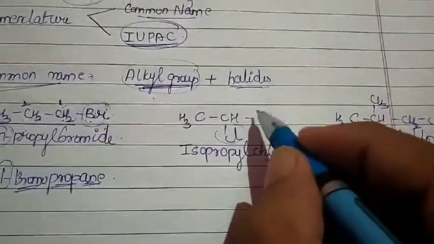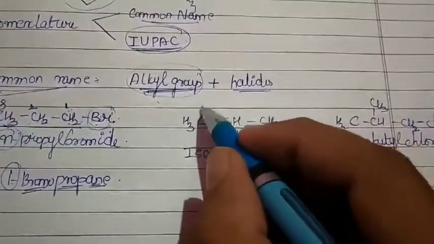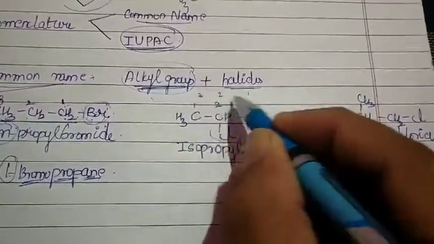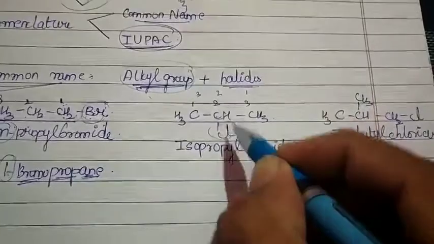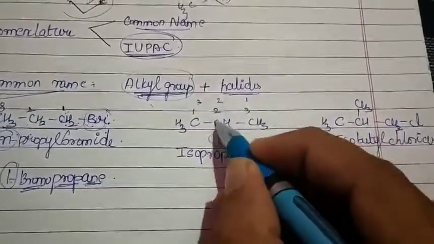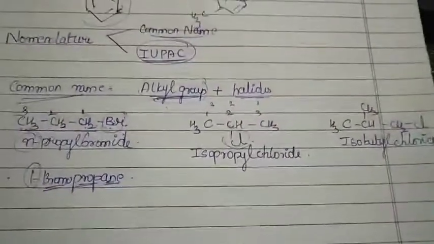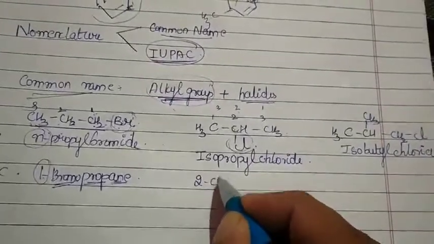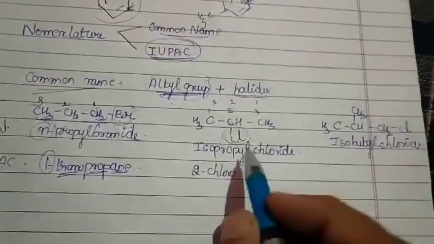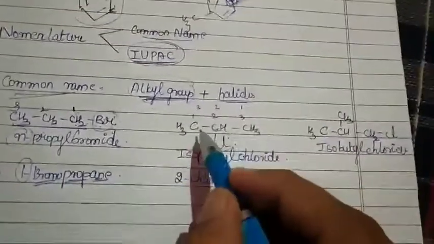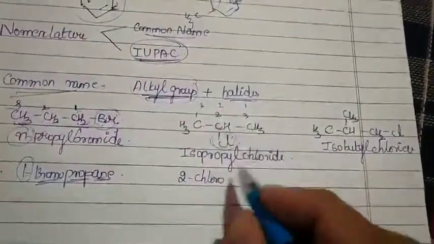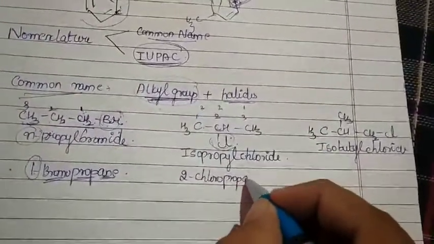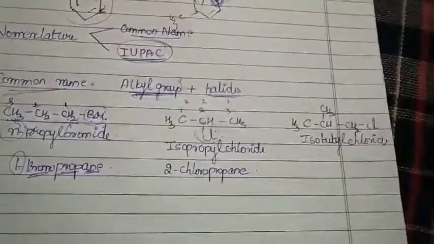Okay. So I can number in either way. Here also I can number as 1, 2, 3, or I can also number as 1, 2, 3. In both cases, the carbon to which your substituent group is attached is getting the least number, that is the same number itself. So how can I name it? First, yes, 2 chloro. I have named my substituent. Then the number of carbon atoms 1, 2, 3. So prop, the homologous series is an alkane, so 2 chloropropane.